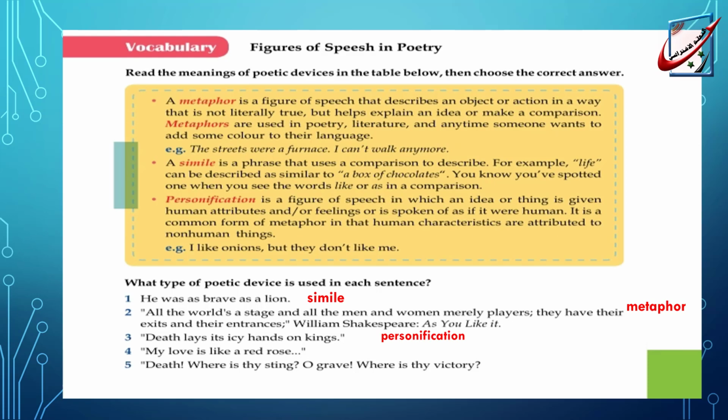It's a simile. Death, where's thy sting? Or grave, where's thy victory? It's personification. So figures of speech are just a way to add a kind of living sense to your speech.